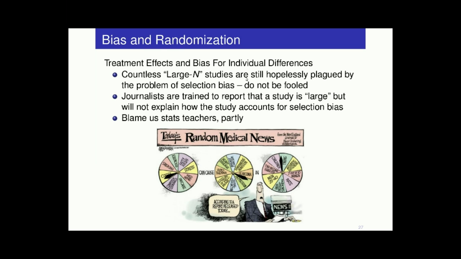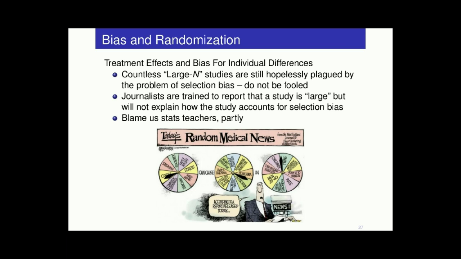Even though selection bias is its own problem that's distinct from the sampling error problem, the way the media reports on studies would have you believe that sampling error is really the only thing to worry about, right? But it happens to be the case that there are countless large N studies out there, full of thousands of people or representative samples even, but they're still hopelessly plagued by this problem of selection bias. So don't be fooled when someone says, I have a lot of data. That doesn't mean everything is okay, that you should believe what they're saying.